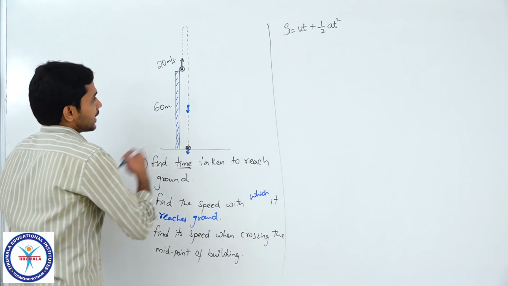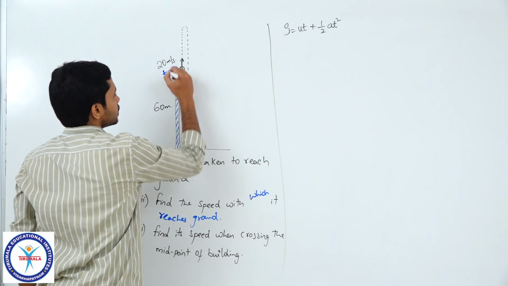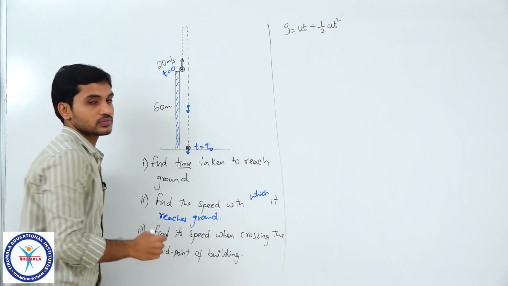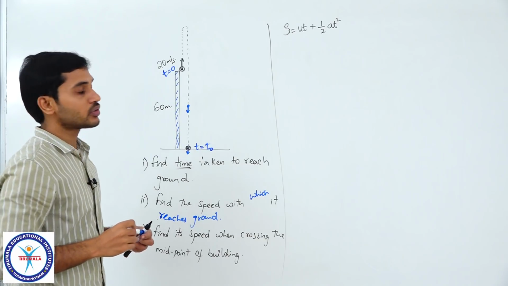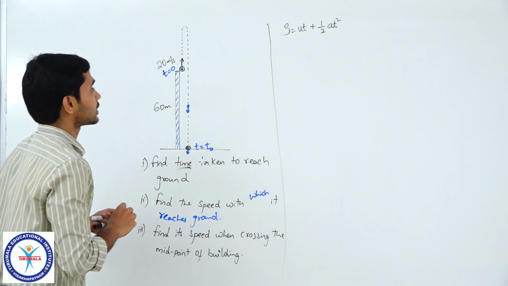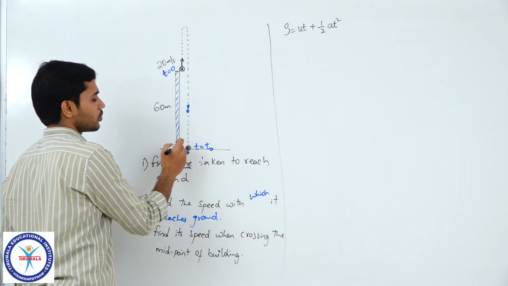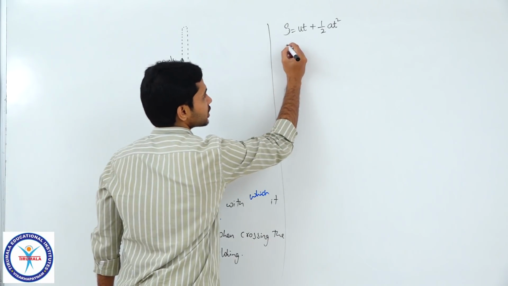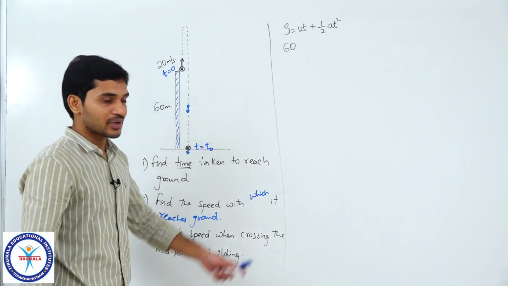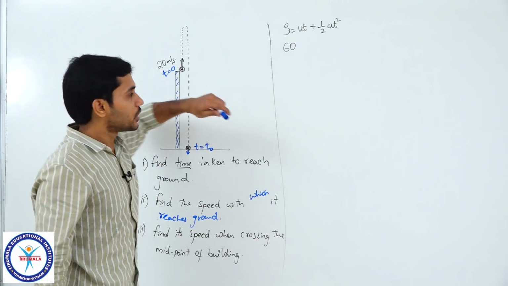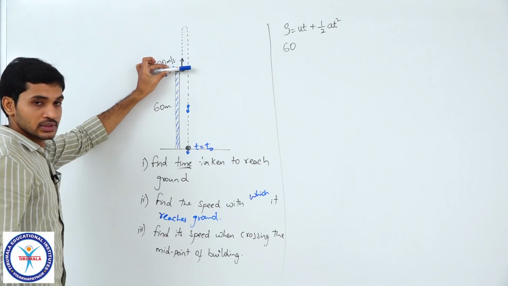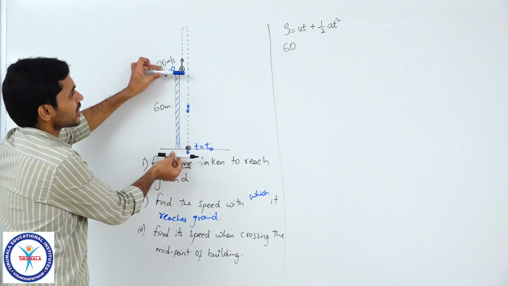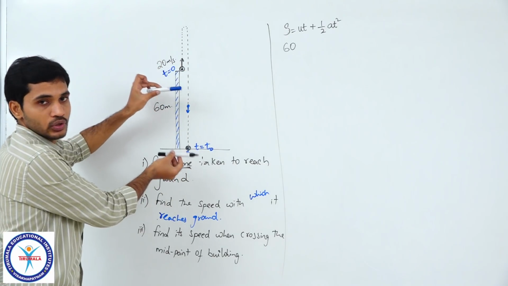So, at t is equal to 0, the particle is over here, let us say it reaches here at some time t naught. Okay. So, t naught is what we need to find out. Let me substitute the values. What is the value of S I should be substituting? Because this is a building of height 60 meters, will I substitute 60 here? Is that how you substitute displacement? No, you need to find the initial position, the final position, and move from initial to final. Don't worry about the particle's motion. We just need to look at the displacement.